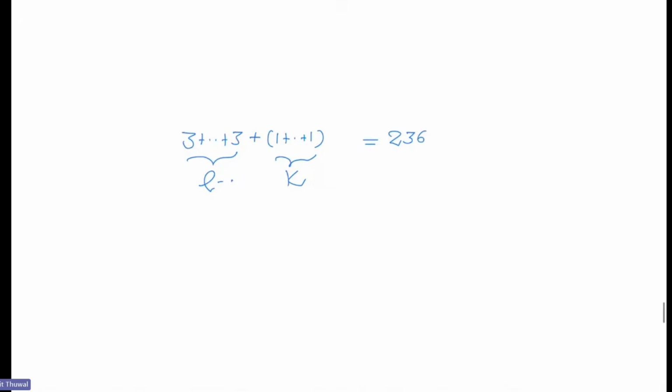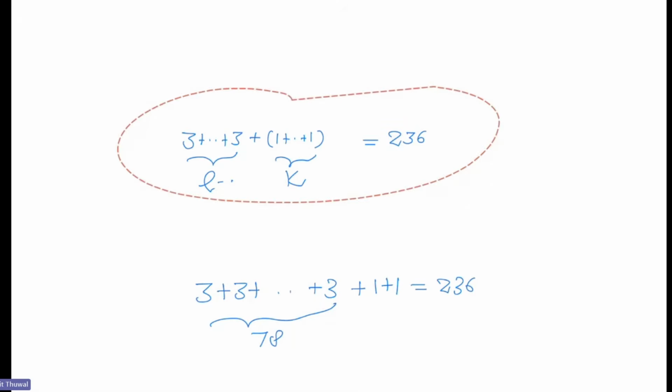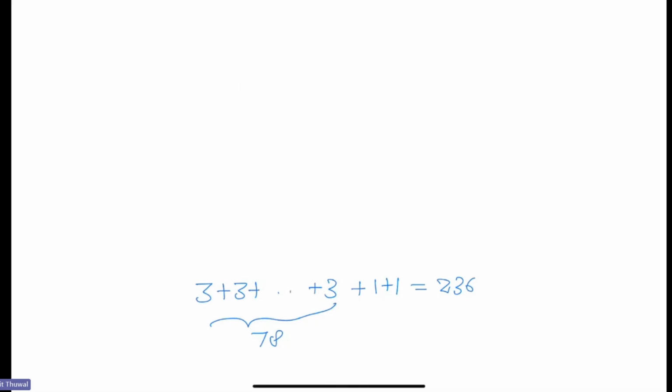Okay. So now you think: the maximum number of threes that can appear in such a partition is 78, right? You confirm it, please. 78 times 3 is 234, then two ones. So we cannot have more threes than 78. So we can also have 77 threes, and other ones. In this way, at the end, we can have no threes, all ones.